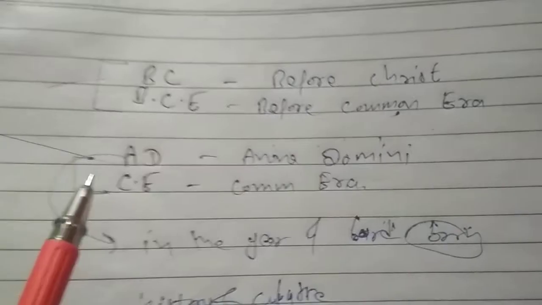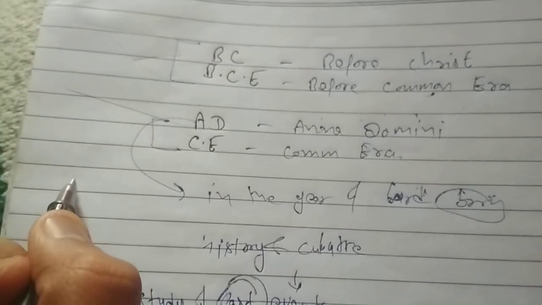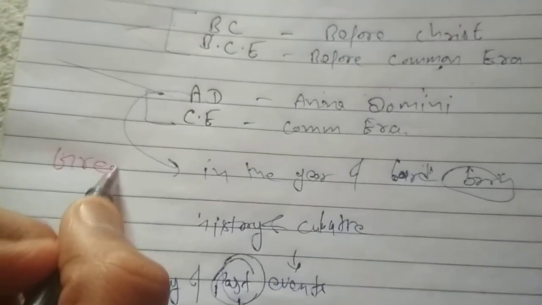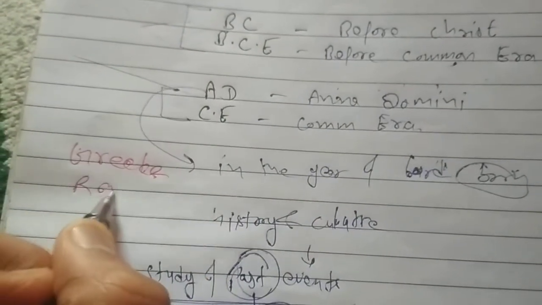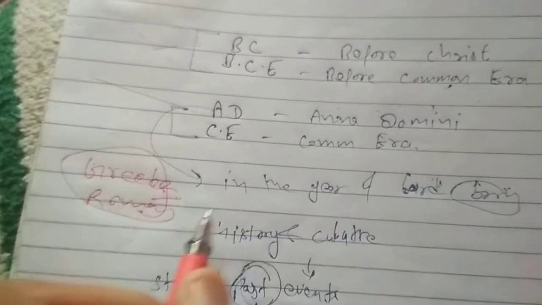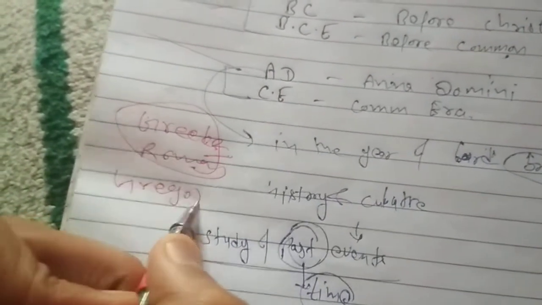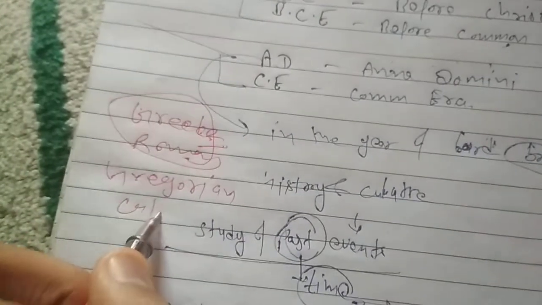So guys, let's come again here. After the birth of Jesus Christ, the Greek and Roman people, we can say European, made a calendar that was the Gregorian calendar.